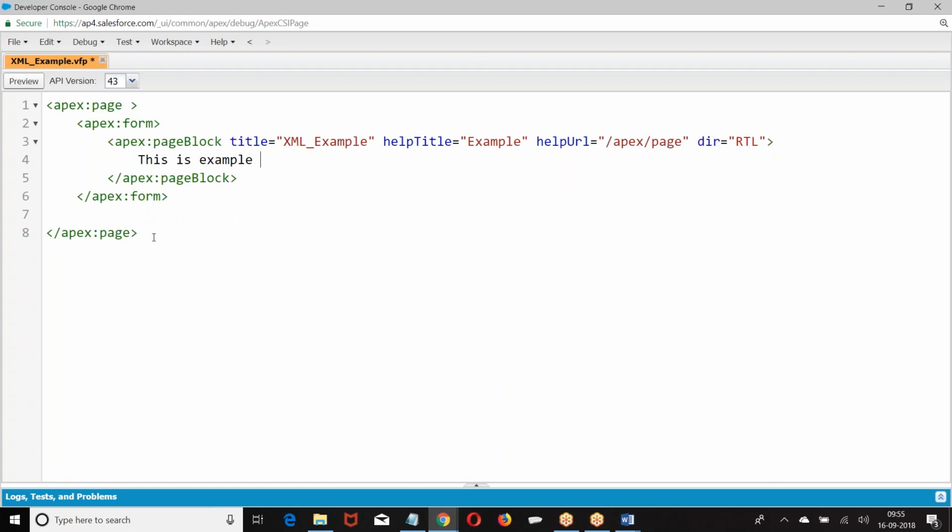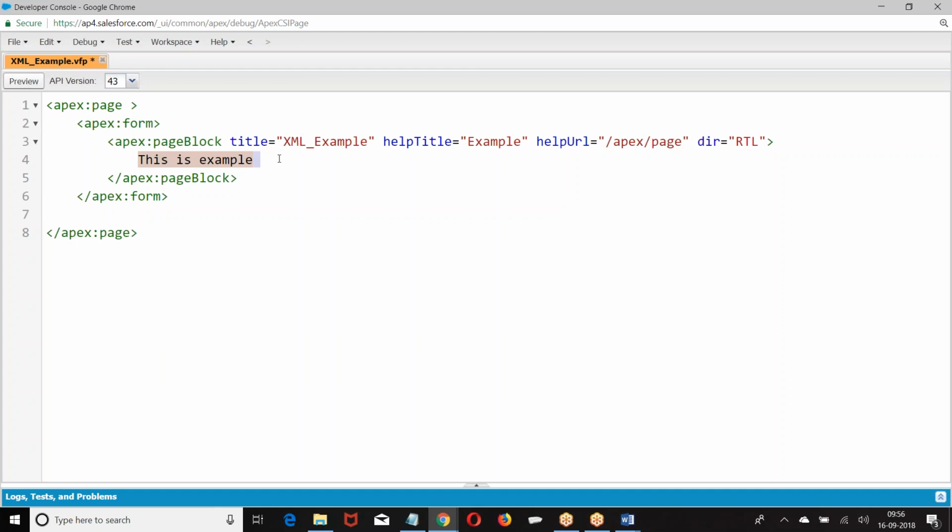Now, apex page is a node, apex form is a node, page block is a node. This example is a text node. This example is what? Text node. Title attribute, help title attribute, help URL attribute, dir attribute. Are you clear?